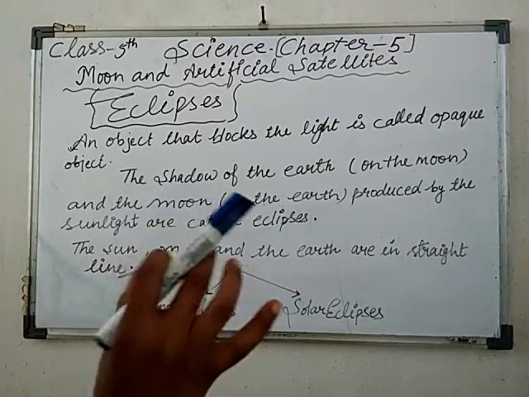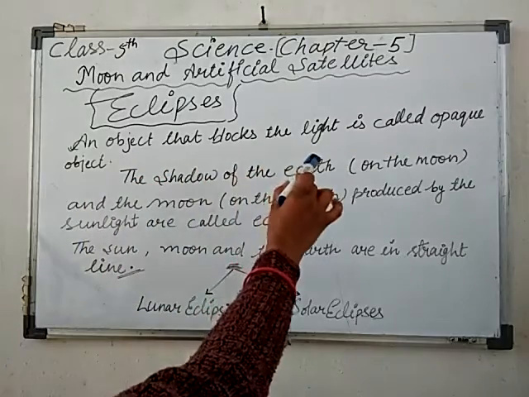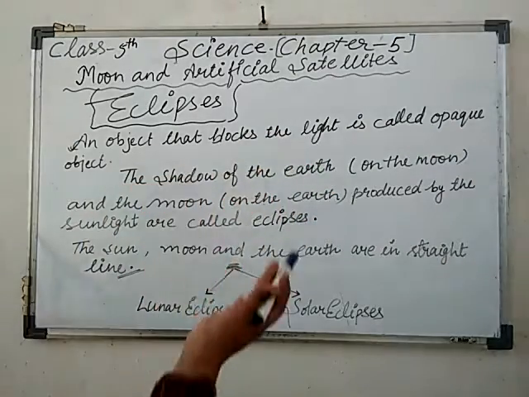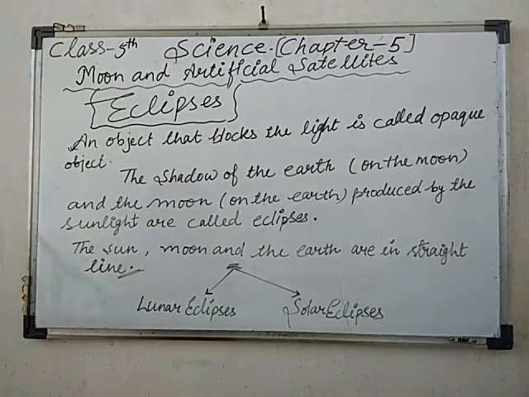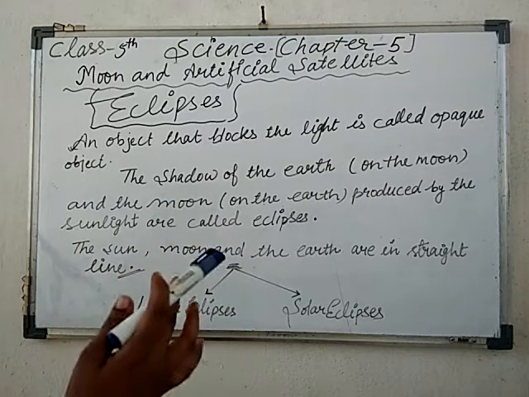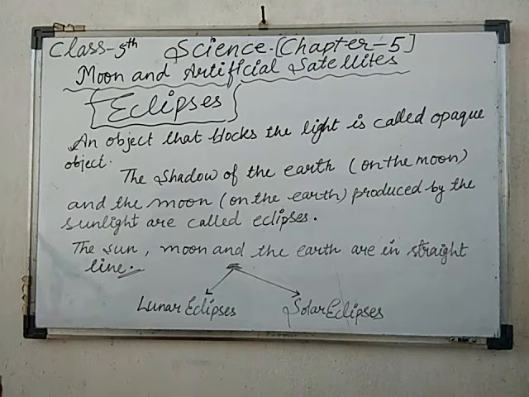You must keep in mind this point: an object that blocks light, whatever light is given by it, should be an opaque object. Opaque object means an object that never allows light to pass through it.